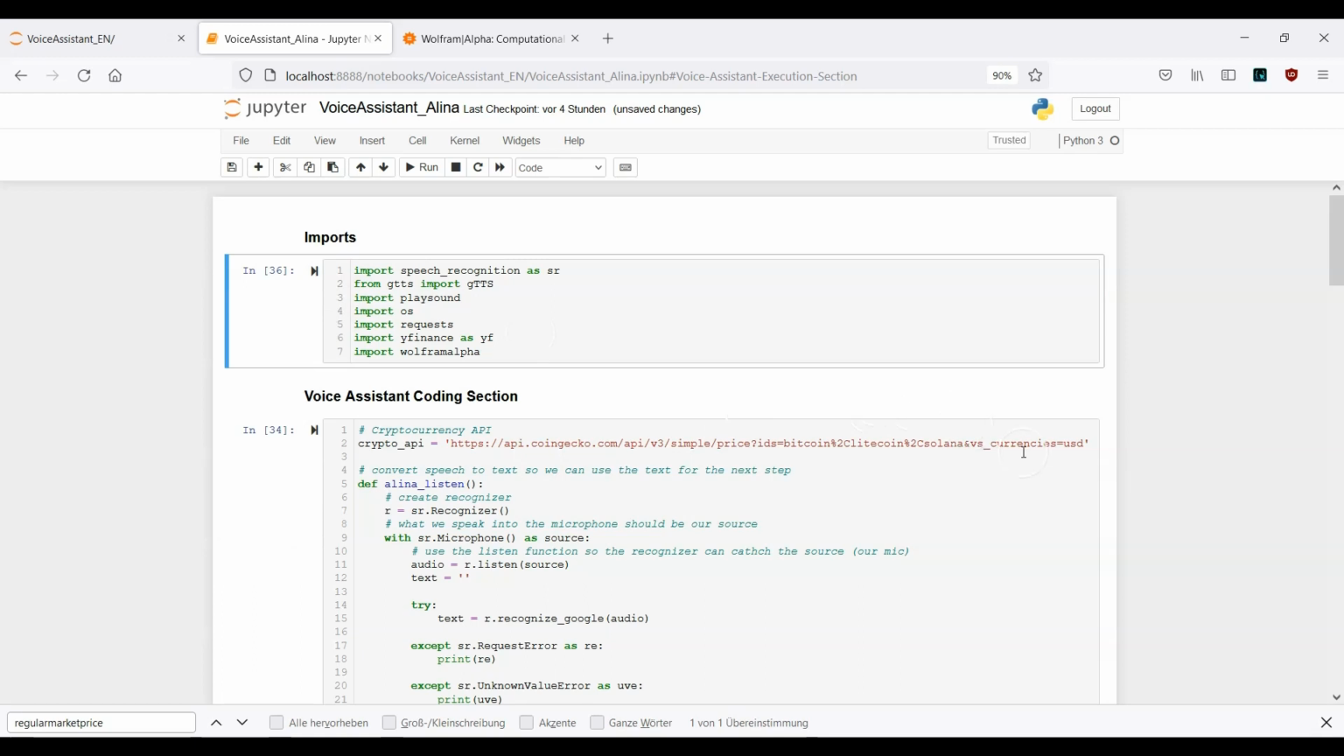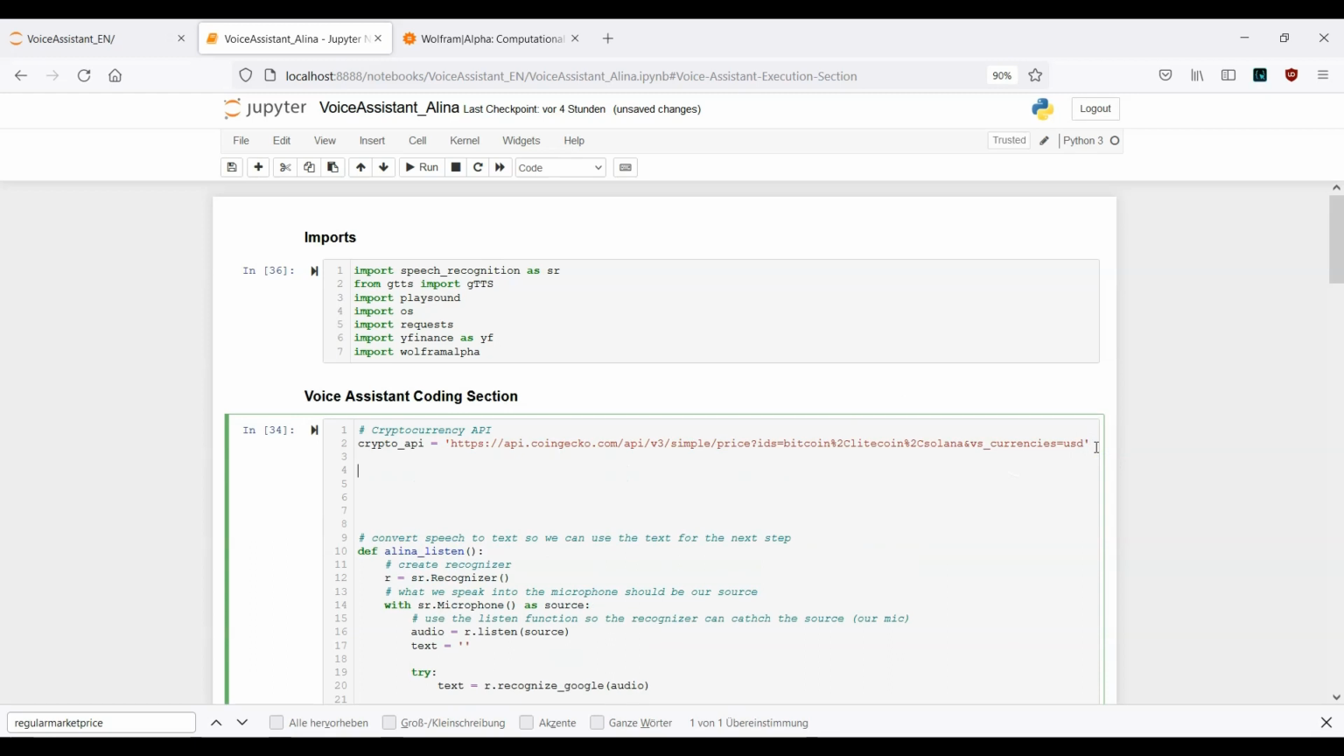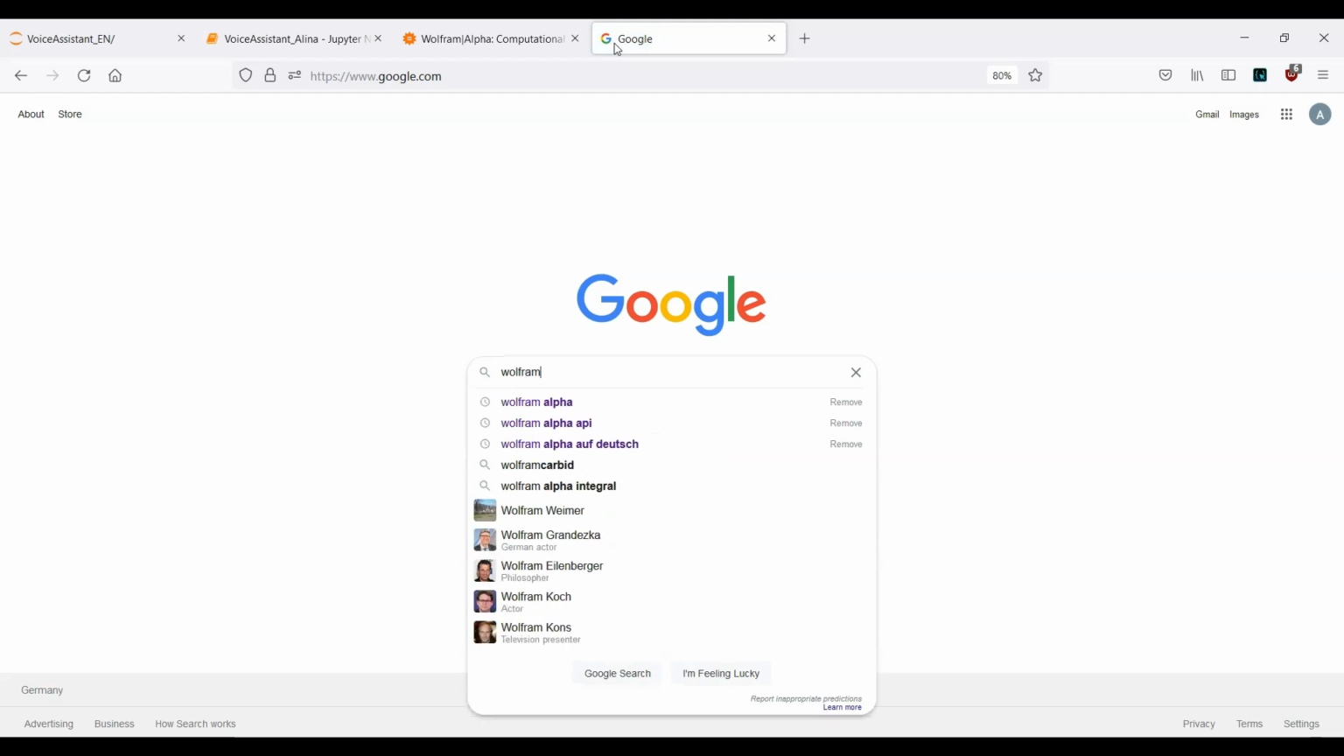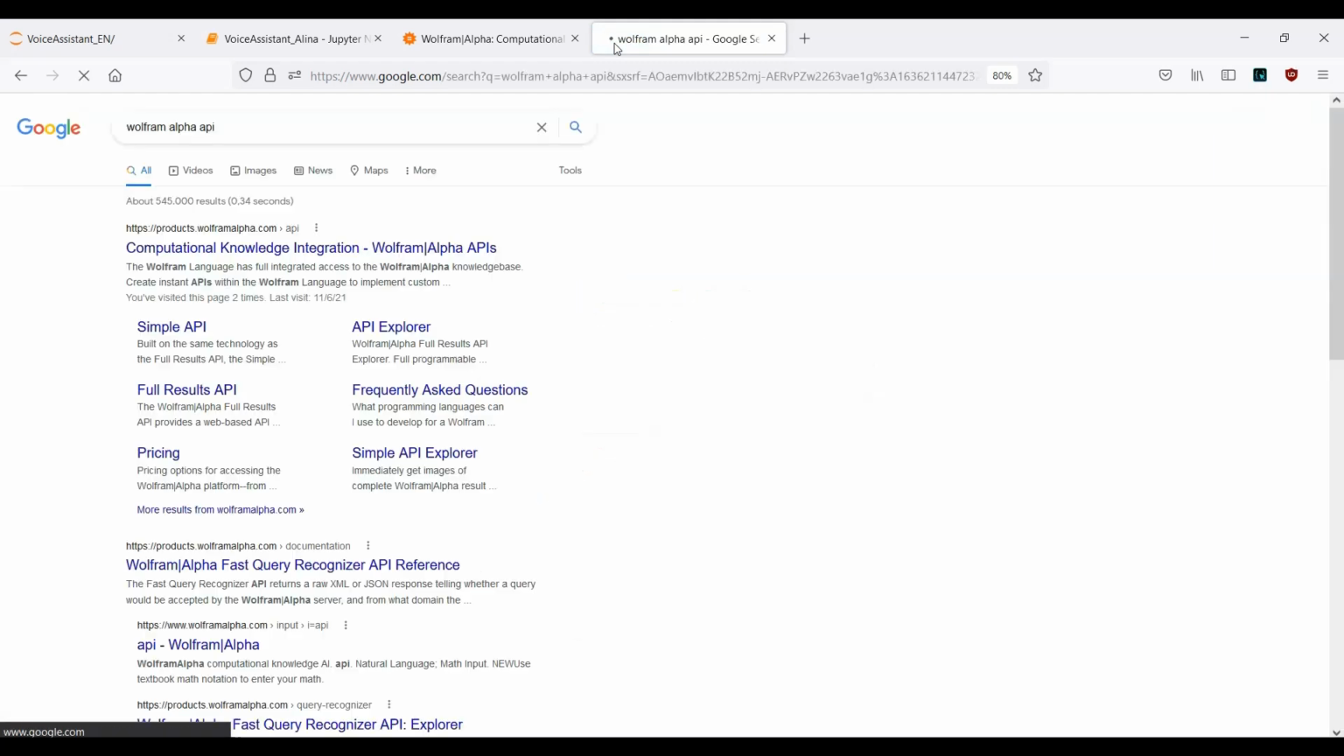Okay, so before we can actually use Wolfram Alpha, we need to make sure we get the key, or the API. So here, for example, we have made use of the CoinGecko API to get the information of the cryptocurrencies, right? And now we need to do the same with the Wolfram Alpha API. Okay, that means what we need to do now is the following. Go to Google and search for Wolfram Alpha API.